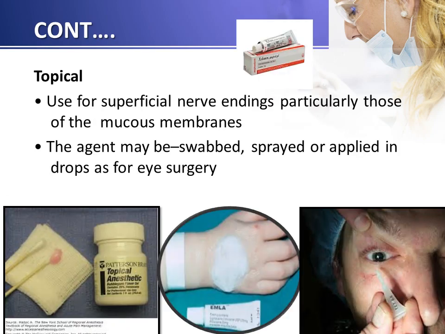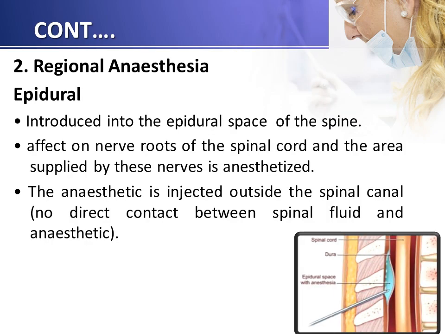Now topical agent for the local anesthesia, in that used for superficial nerve endings, particularly those of the mucous membranes. The agent may be swabbed, sprayed or applied in drops as for eye surgery. You can see in a figure topical anesthetic agents used in eye surgery. Now second one is the regional anesthesia.